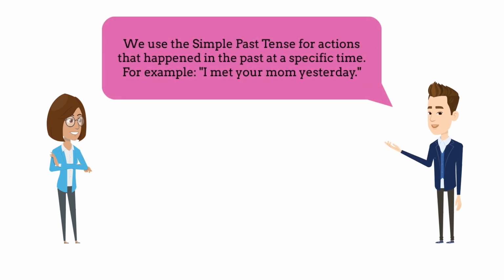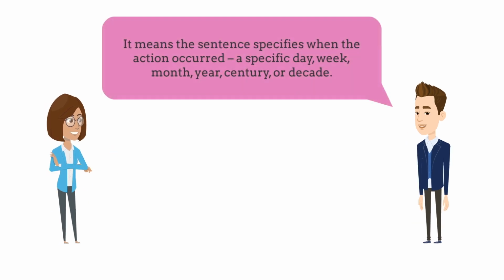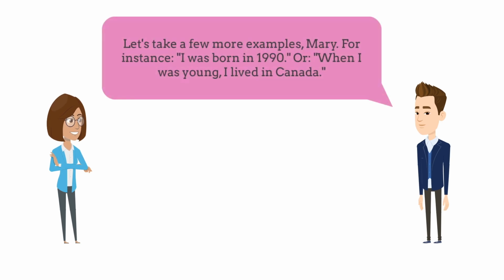We use the simple past tense for actions that happen in the past at a specific time. For example, I met your mom yesterday. What does at a specific time mean? It means the sentence specifies when the action occurred, a specific day, week, month, year, century, or decade. Let's take a few more examples, Mary. For instance, I was born in 1990. Or, when I was young, I lived in Canada.